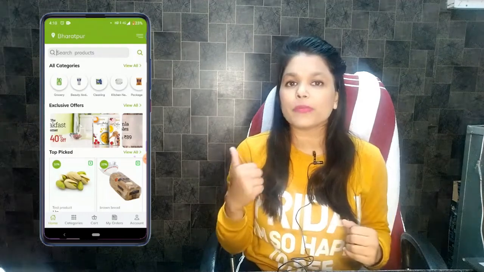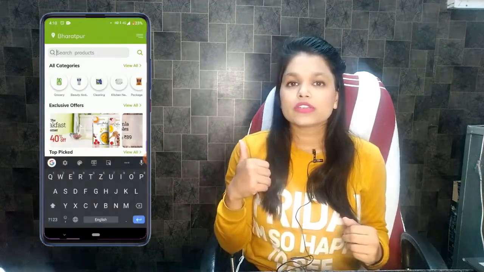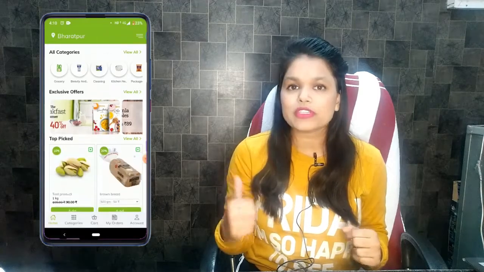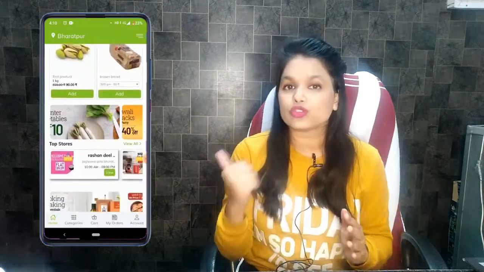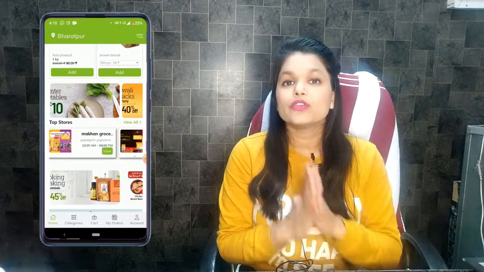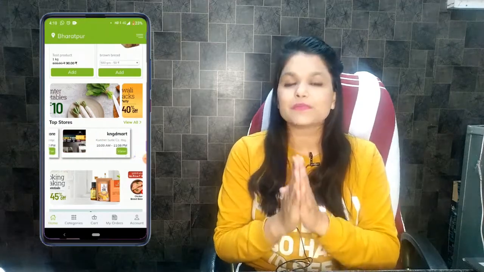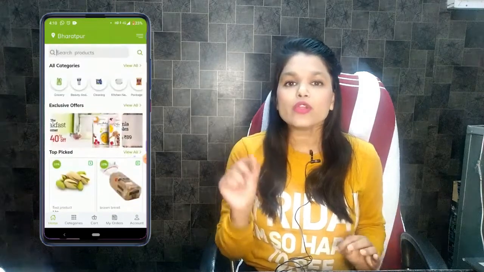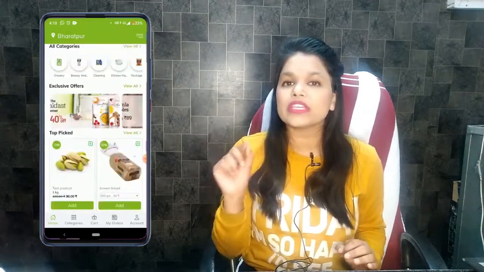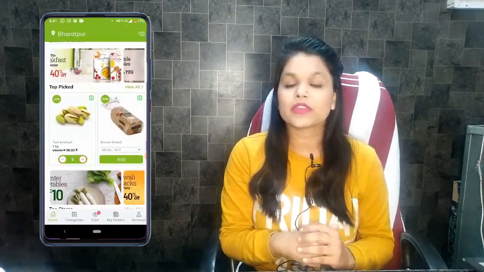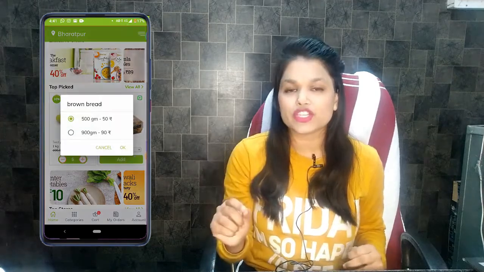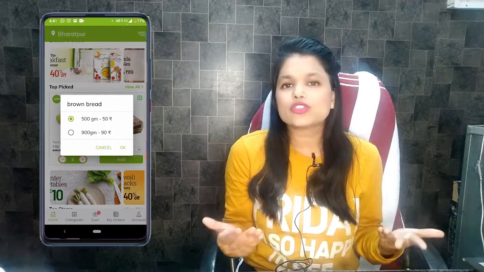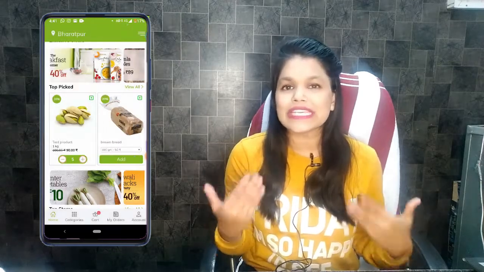Here you can search a product directly. You can choose product by category. You can choose product by top offers. You can also choose product by store, as you can see here. You can also see the latest products. In TopBasket, you can add to cart a product directly without going inside of the product like this. You can also choose variation from outside without going inside of the product. You can choose variation like 1 kg, 2 kg easily.